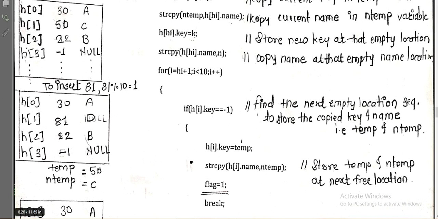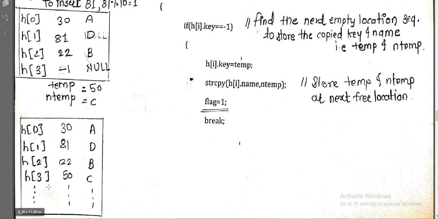So where should the 50 get stored? We will search for index 2. Is 2 empty? No, 2 is not empty. So we will search for the next one. Is 3 empty? Yes, 3 contains the -1. So we can store our element 50 and the C at location 3.